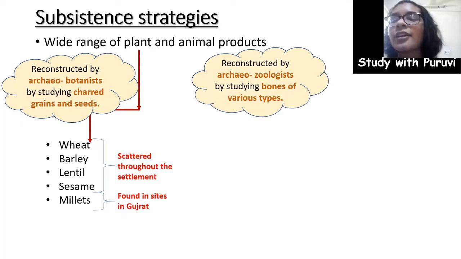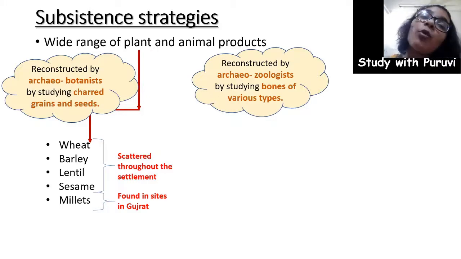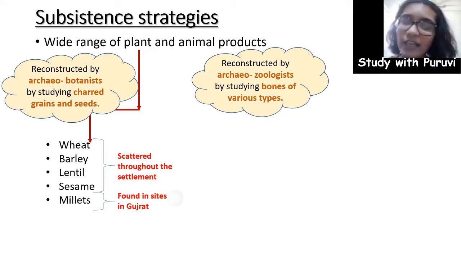When we join botanist, it means the study of plant products, and when we join zoologist, it means the historical study of animal products. So archaeobotanists have provided us information about plant products, and archaeozoologists have provided us information about animal products. Archaeozoologists have studied the bones of various types, and that is how they have come to various conclusions about the subsistence strategies of the Harappans.